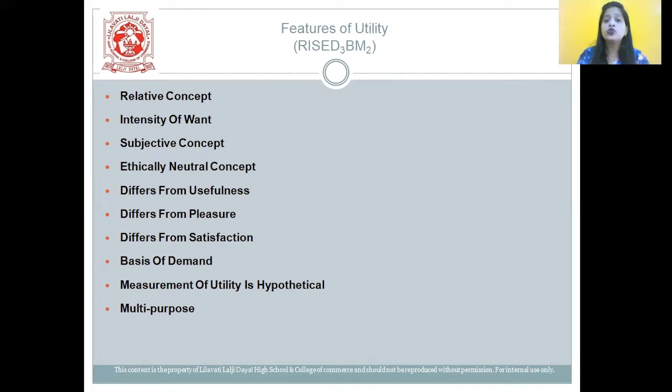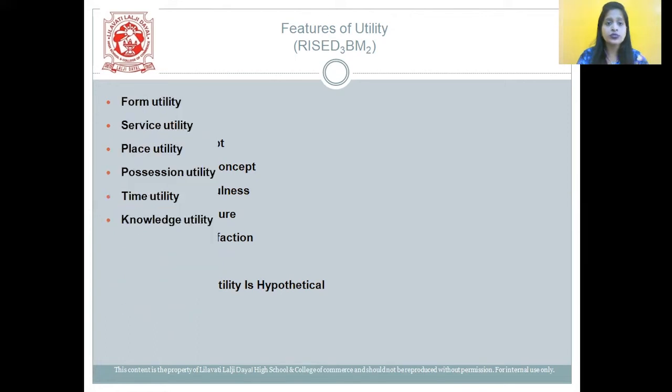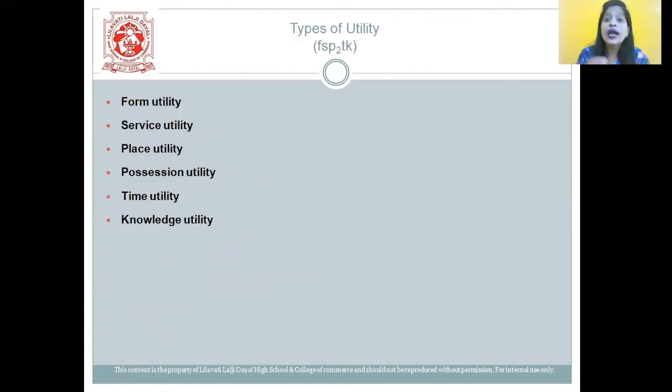Let us now move on to the next answer of this chapter, students, which speaks about types of utility. The code word here is FSP square TK. The first type of utility, students, is form utility.